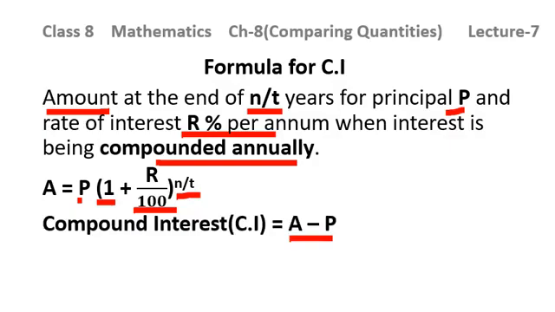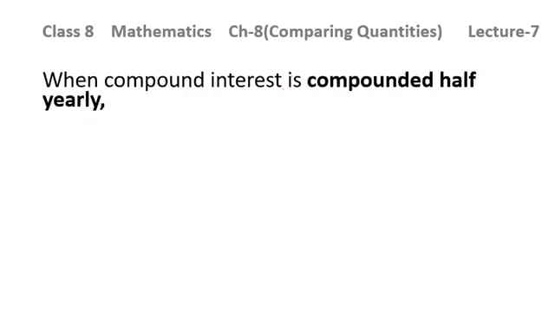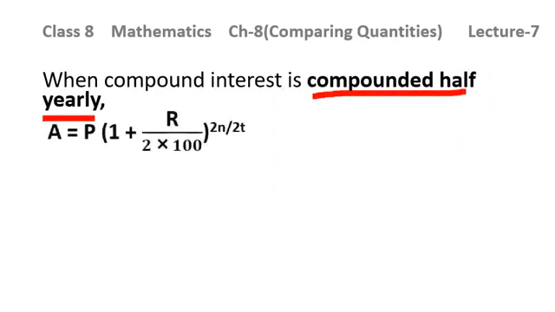So the formula for CI or amount when the interest is being compounded annually, where P is the principal, rate of interest is R% per annum, and time is given to you as N or T years, then this will be the formula. Amount is equal to principal bracket 1 plus R over 100 raised to the power N or T you can say, and compound interest will be given by this formula, amount minus principal. Now when the compound interest is compounded half yearly, what will be the effect on this formula?